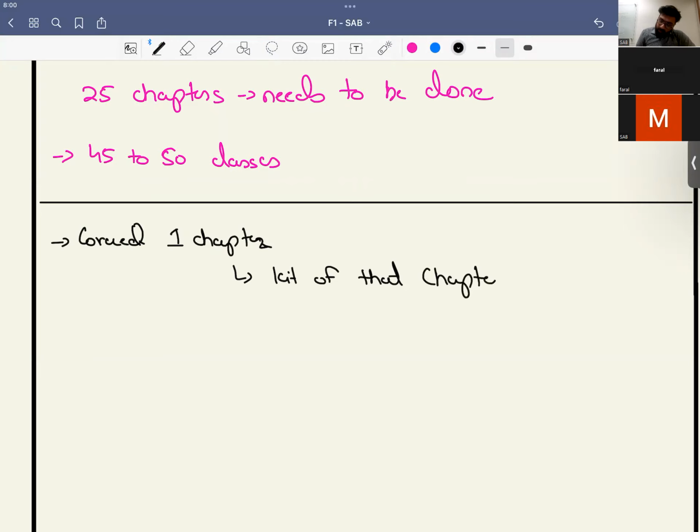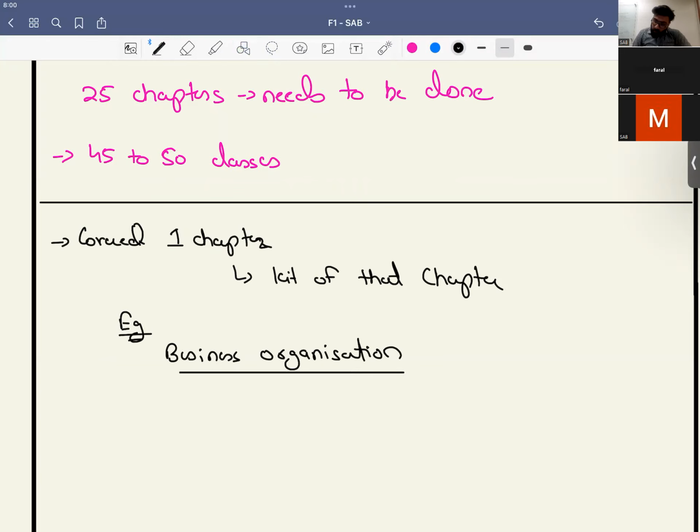For example, if we have covered business organization, like we did two very wealthy classes, then we are going to solve the kit of it, BPP and Kaplan also. So that's how this chapter is done and dusted, locked, right?